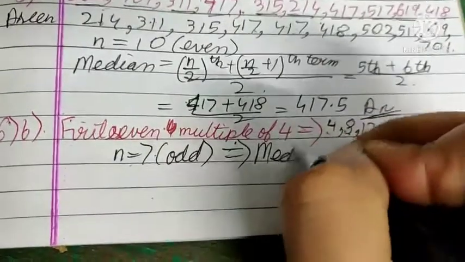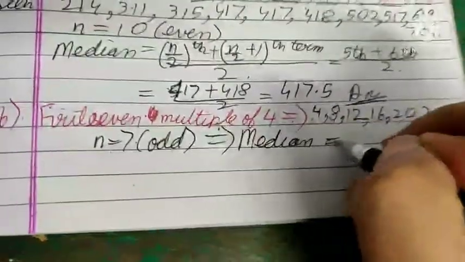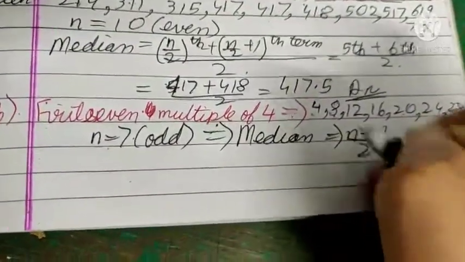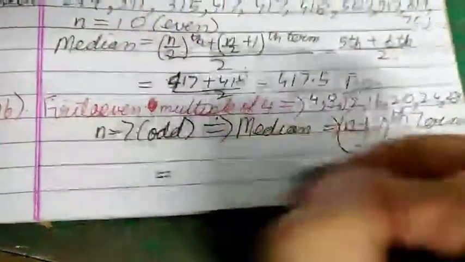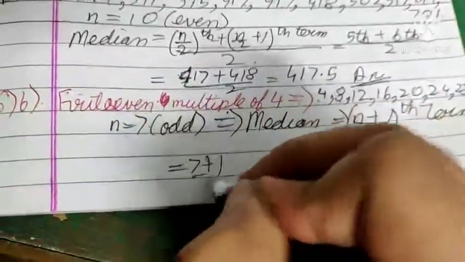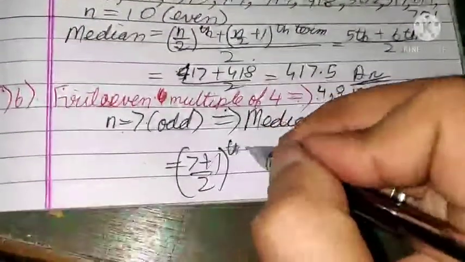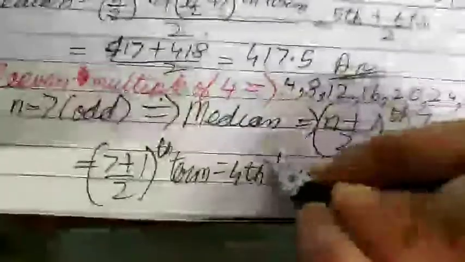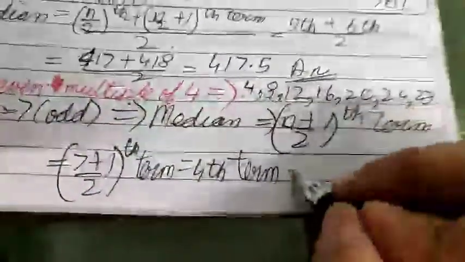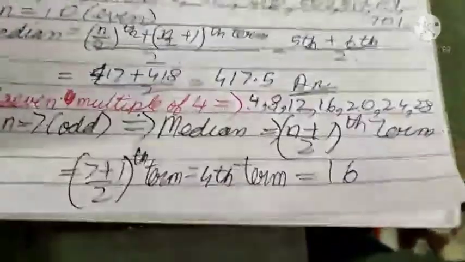So median will be n plus 1 by 2th term. Here n is 7, 7 plus 1 by 2th term, that is the fourth term. What is the fourth term? 1, 2, 3, 4. Fourth is 16. So 16 is our median.